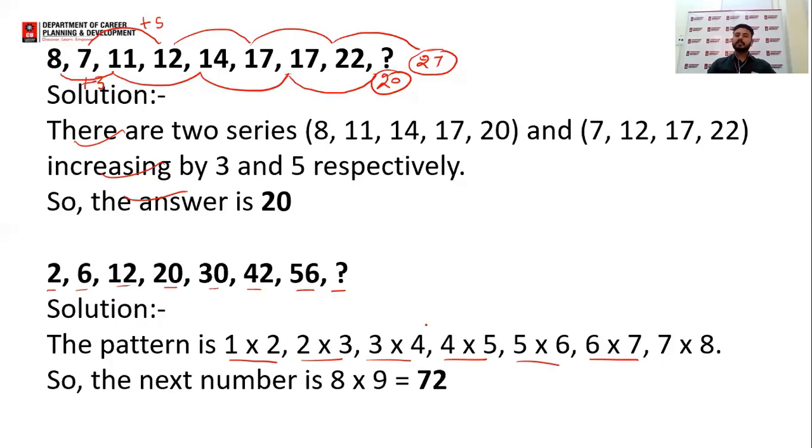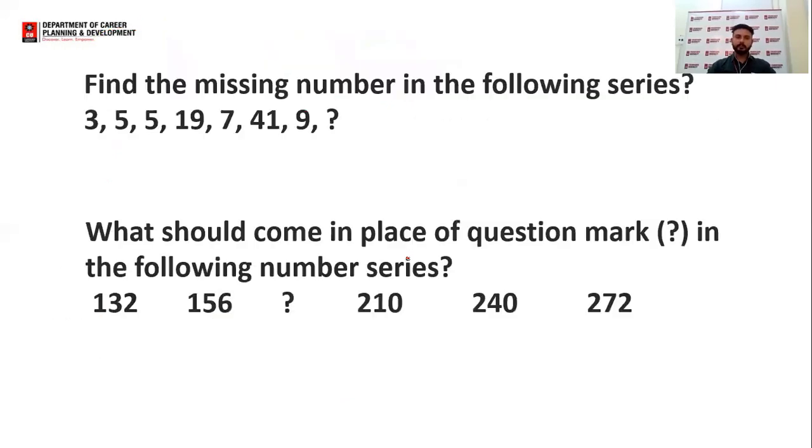So the next number of this series should be 8 into 9, meaning each number is multiplied by its next consecutive number. So 8 into 9 is 72. So 72 will be the required answer of this series. I hope this is clear to all of you.